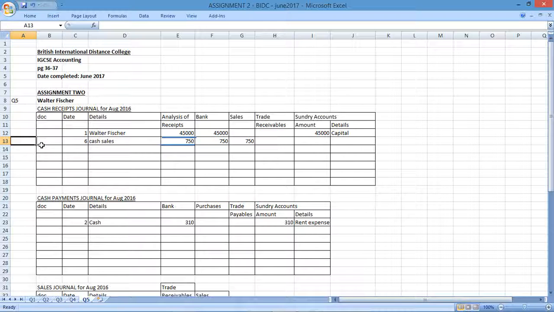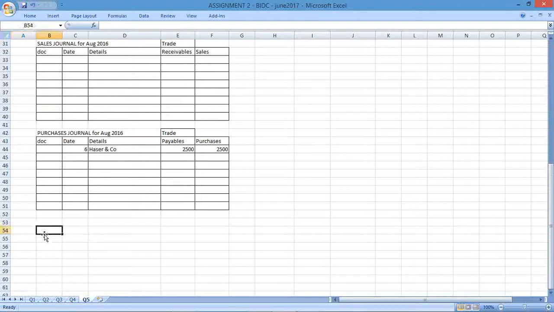Number 8 said we paid 600 Rand cash into the bank. So we're paying cash into the bank, meaning this business would have had cash on hand that they've now deposited into the bank account. So I'm going to write a separate general journal entry for this.